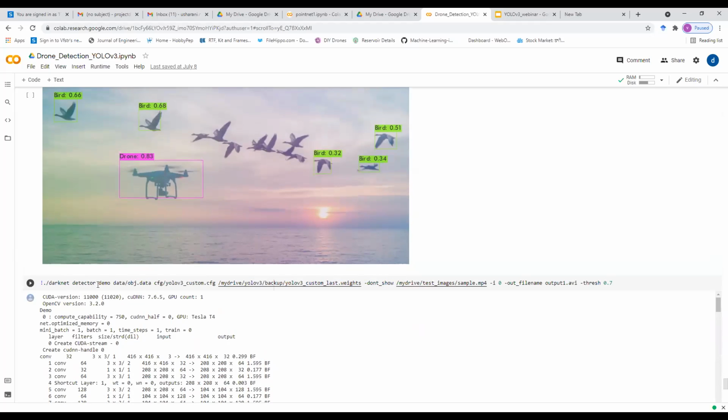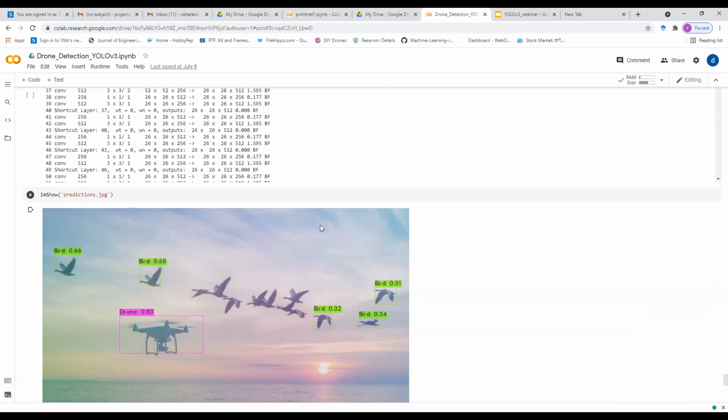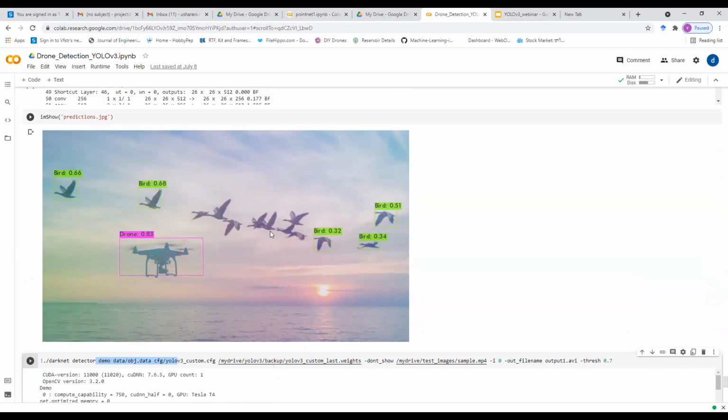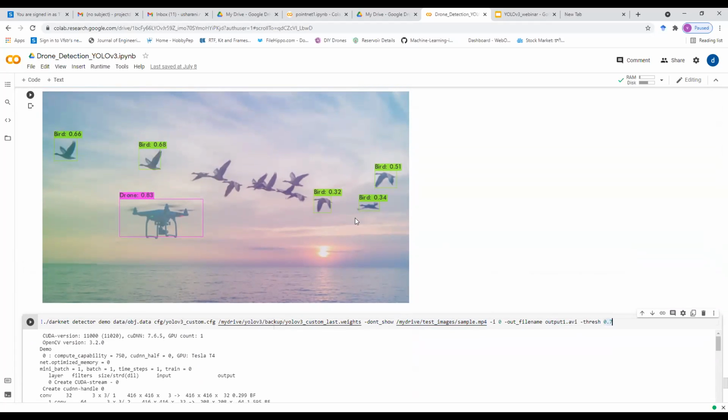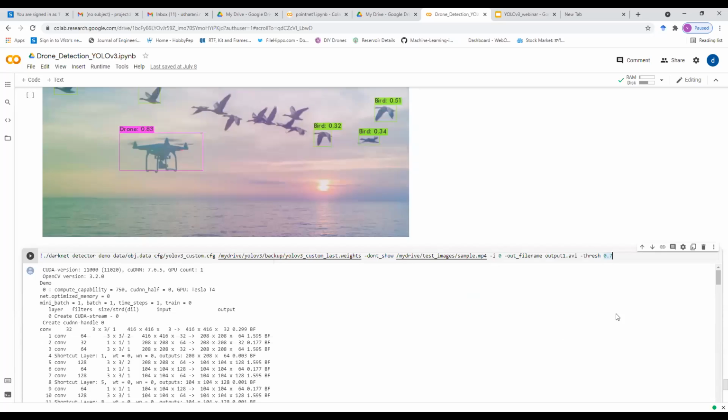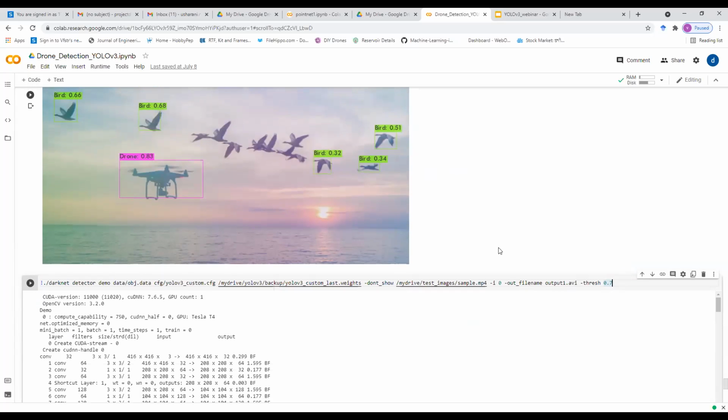And this command is for detecting using video. All the previous ones we performed detection on images. If we want to detect using video, we have to use this detector demo command. Similarly, as we specified above, we need the object.data file, the custom.cfg file, and the weights of our YOLO v3. Here we are giving the location of our video, and we'll specify the output file name, and the threshold is for the confidence threshold we are giving. It should detect if the confidence is a minimum of 70%.